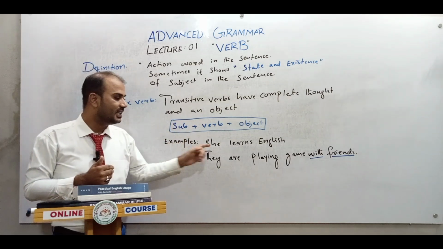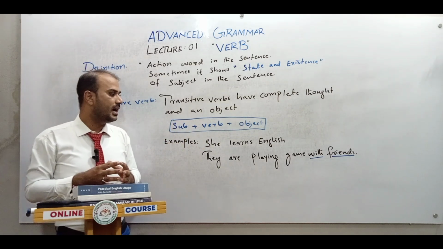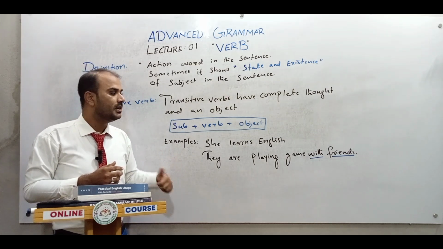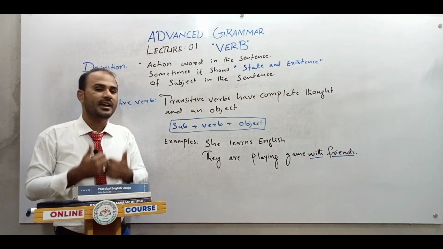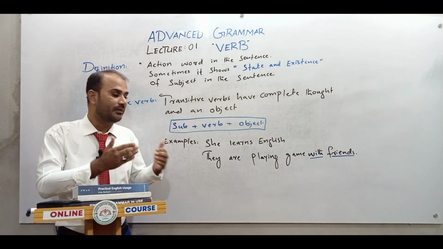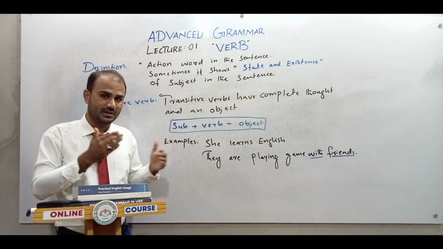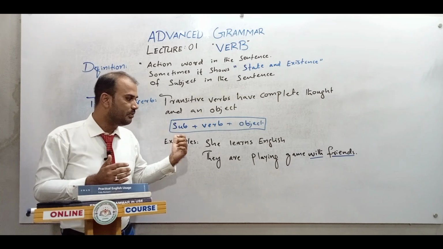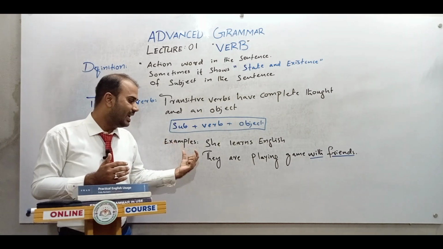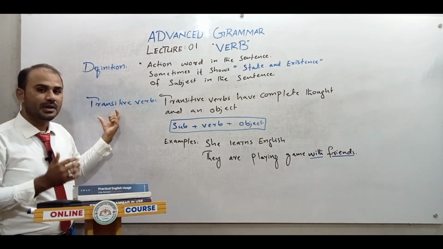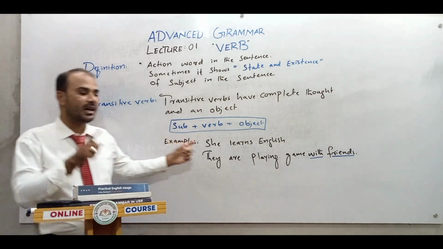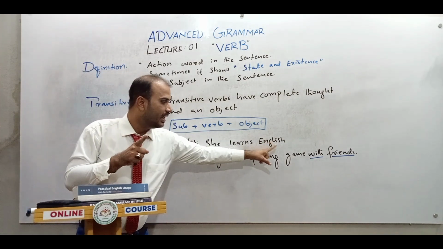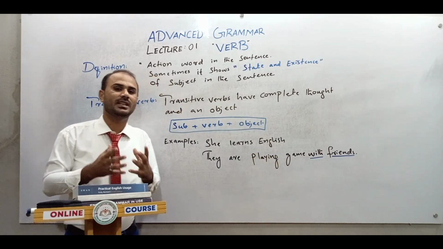If we talk about the second example, they are playing a game with their friends. Here game is your object, and with is a preposition. Friends are another object, and we have already covered direct objects and indirect objects in the previous basic lectures. So now we only have to learn how transitive verbs work. Transitive verbs always have an object, like English, like games with friends, whatever it may be.